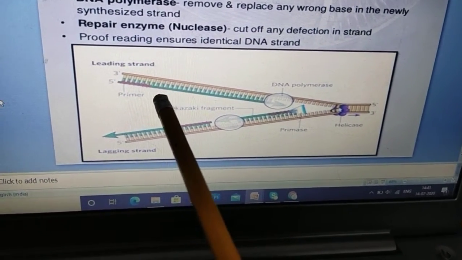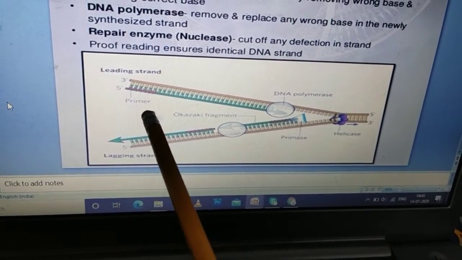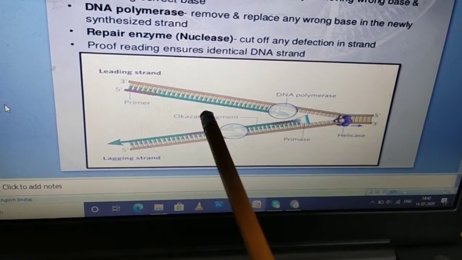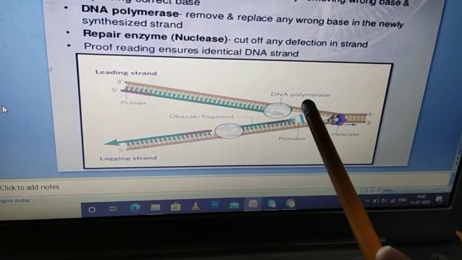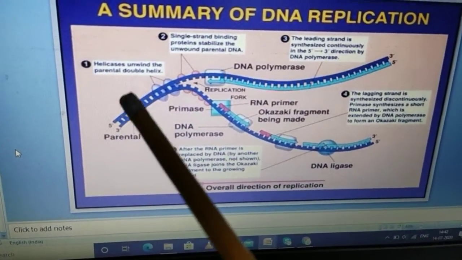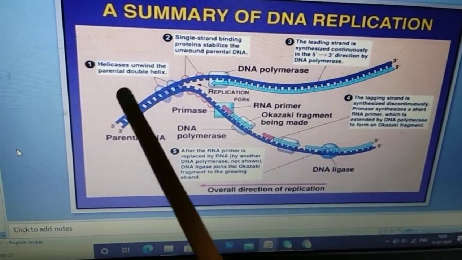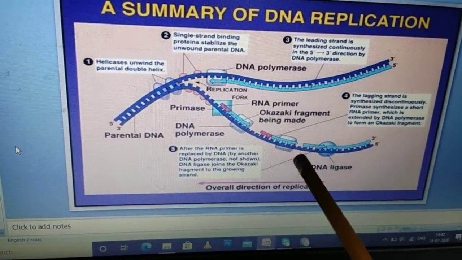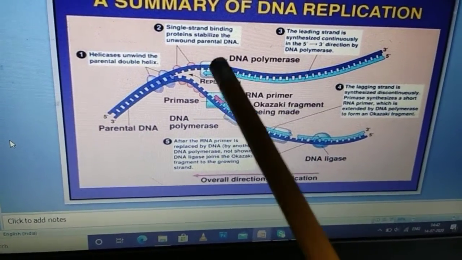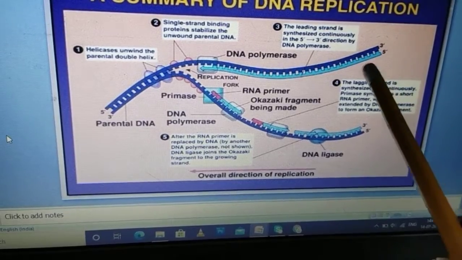The formation of a new strand always begins with a primer. This primer is the RNA primer. After that, nucleotides are added by DNA polymerase. You can see in this picture, the darker blue is the parental strand. It unwinds for the replication, and replication begins in the 5' to 3' direction.